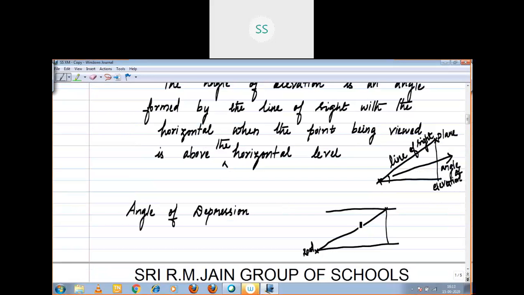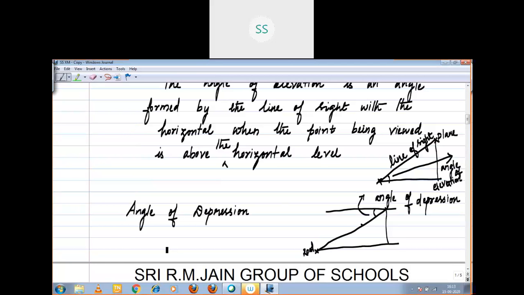Then this is your, what part is that? That is the line of sight. This is your eye line of sight, right? Here it makes an angle, that we name as the angle of depression. Angle of depression. Got it?